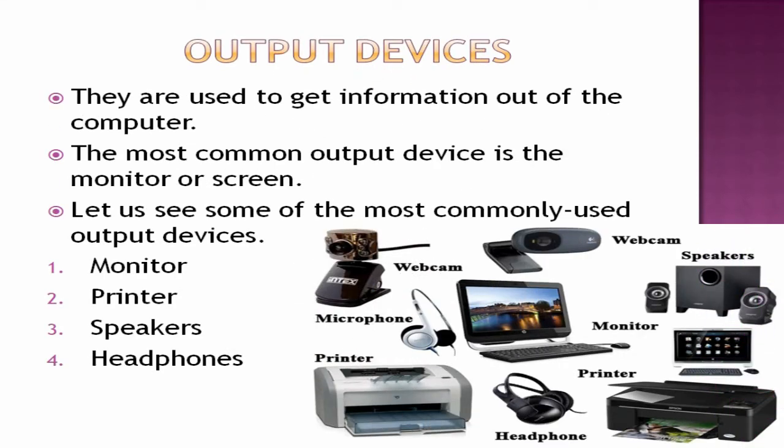We see this in detail. They are used to get information out of the computer. If you give input to the computer, some information to the computer, those are input devices. When you get information out of the computer, those are called output devices. So the most common output device is the monitor or screen. Whether it is a desktop or laptop, everything has a monitor or screen, right? Only through that can you see the output. So they are the most commonly used output devices. Let us see some of the most commonly used output devices over here.